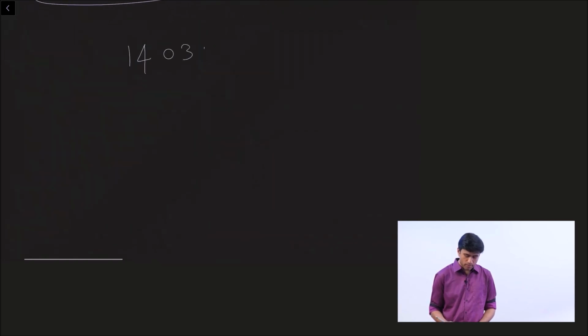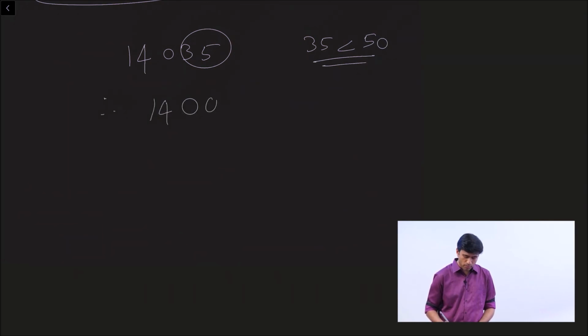14,035. Please round off this to the nearest 100. Look at the last two digits, 35. 35 is less than 50. Therefore, the nearest 100 is 14,000. This is how you round it off.